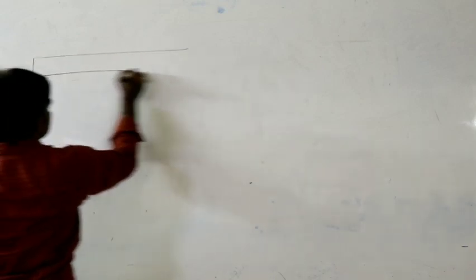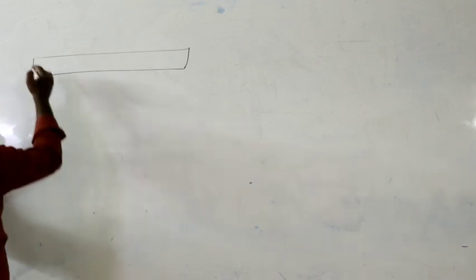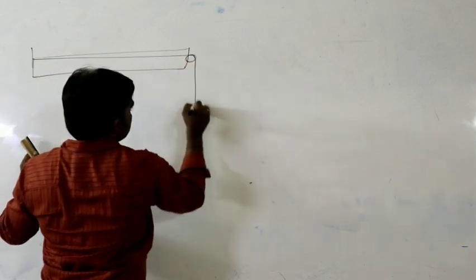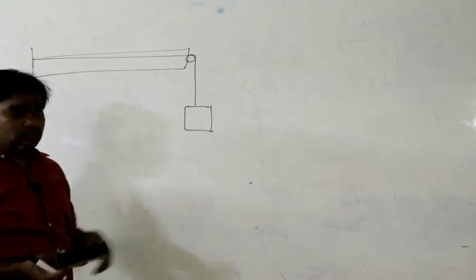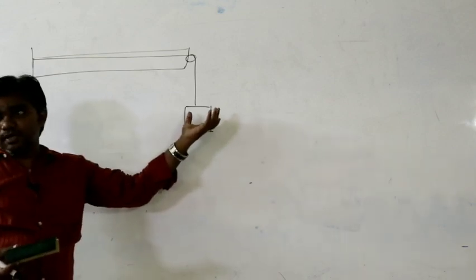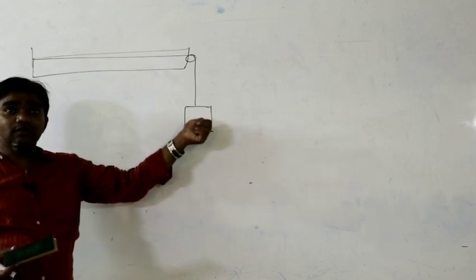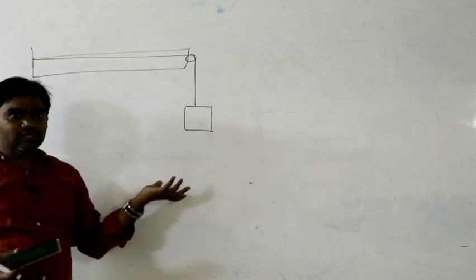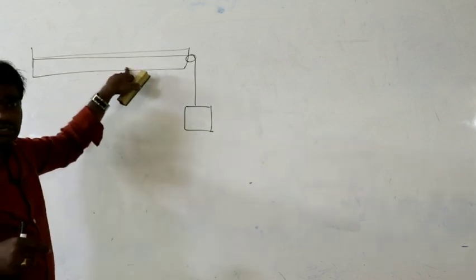So sonometer experiment means, let us say it is a wooden board, generally that circuit diagram is a wooden board, and the string is connected like this, and it is passing over a smooth pulley. A certain amount of weights must be added to the other end of the string. So based on this, if the string is plucked at certain positions, we can observe.